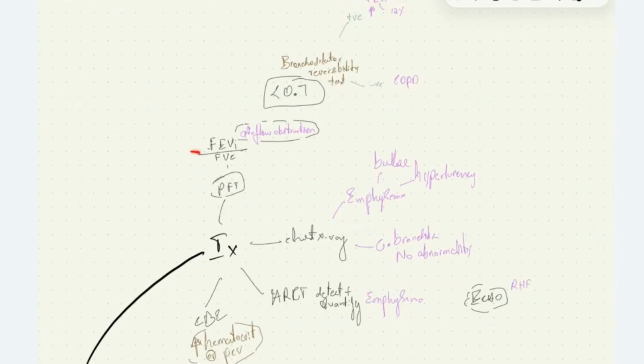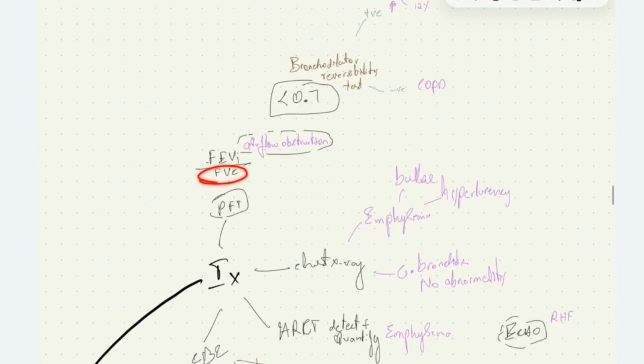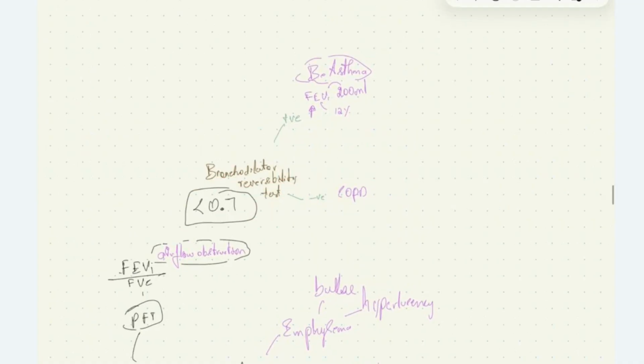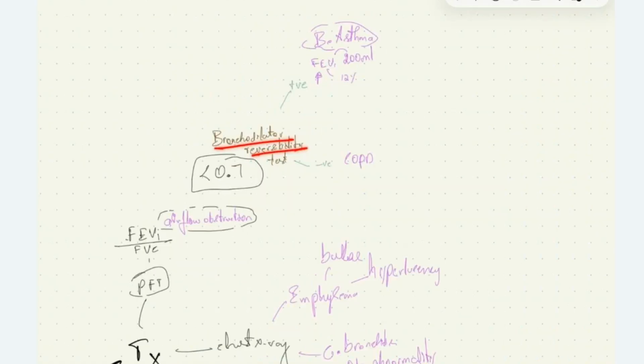The FEV1 by FVC ratio, that is forced expiratory volume at the end of 1 second and forced vital capacity, will be reduced and will be less than 0.7 in these patients due to airflow obstruction. When the value is less than 0.7, it can be due to COPD or due to bronchial asthma. So we confirm COPD by doing a bronchodilator reversibility test. If the patient has an increase in FEV1 by 12% or by 200 ml, then it confirms bronchial asthma. If there is no bronchodilator reversibility, that is, the test is negative, it confirms COPD.